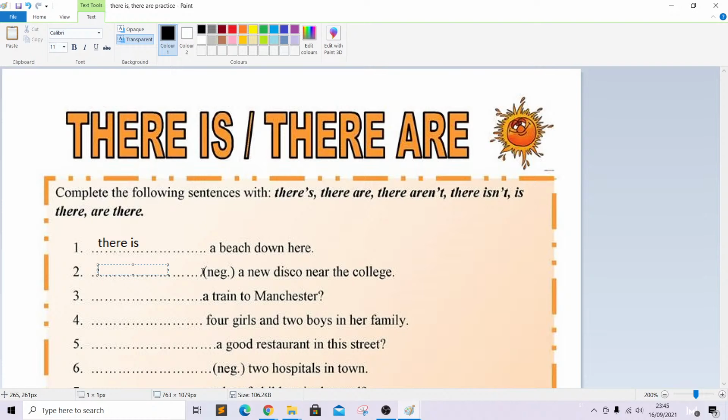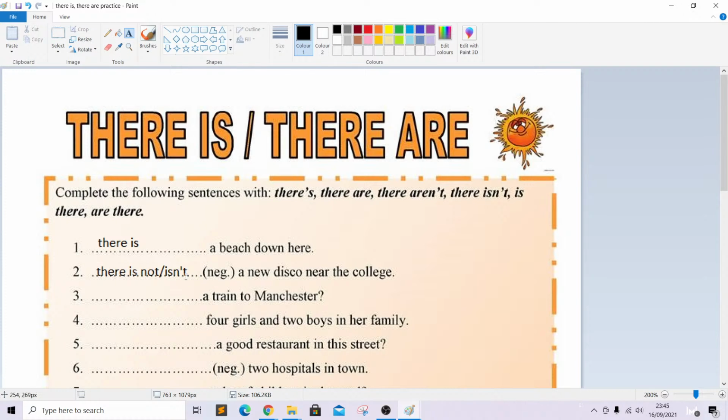Now, this one specifically is asking for a negative form. Blank a new disco near the college. So again, we have the indefinite article a. So we're going to be saying there is, because the singular indefinite article a leads us to the conclusion to say there is. But now we're looking for the negative. So there is not, or you could say there isn't for the contraction. So there is not or there isn't a new disco near the college.